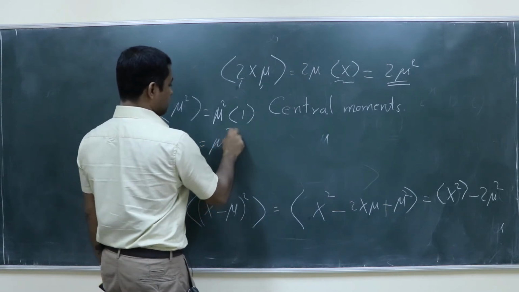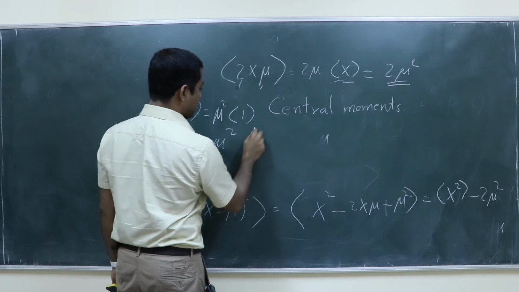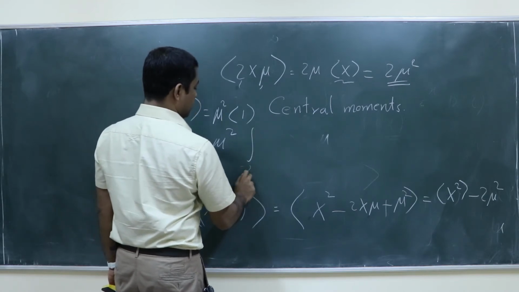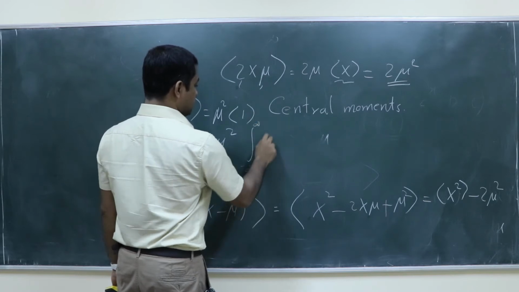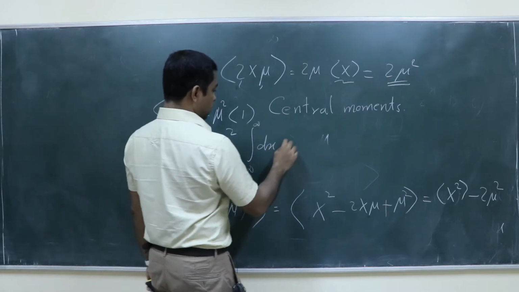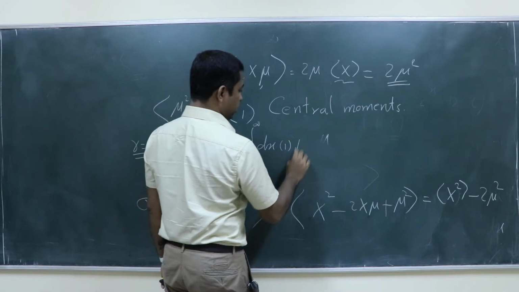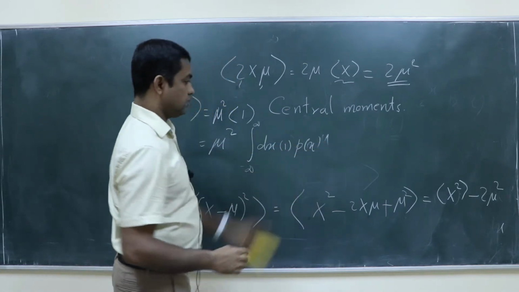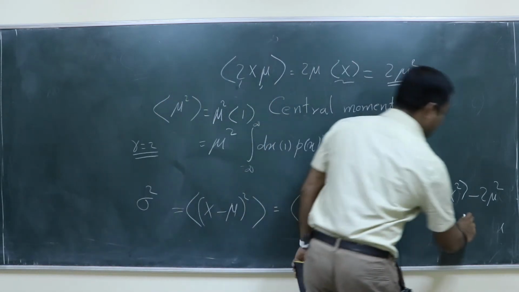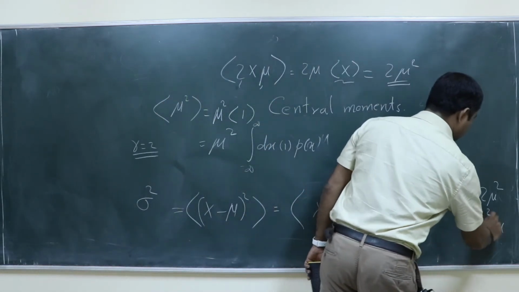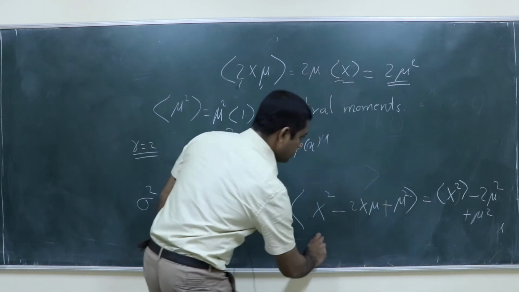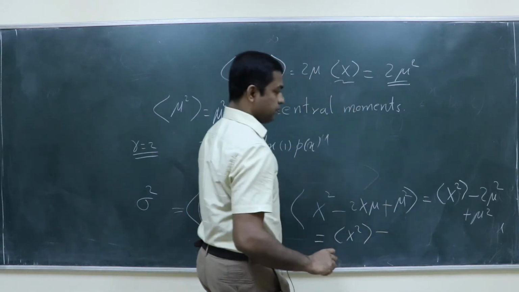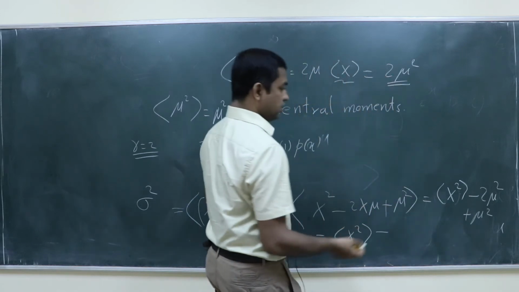By definition, I am just doing it, since some people may have confusion about this: the integral from minus infinity to infinity of dx 1 into p of x is equal to 1. So you get plus mu square, and this is equal to average x square minus mu square.